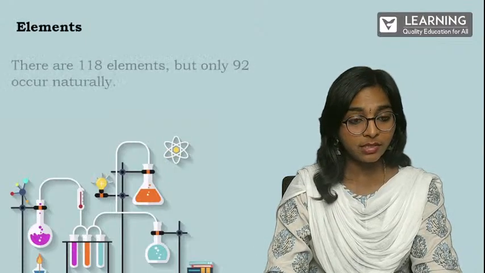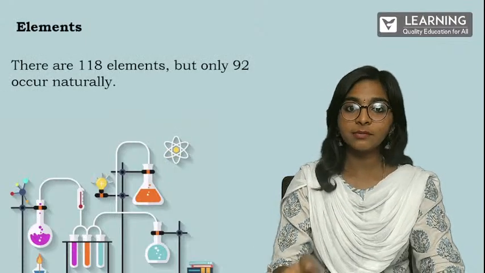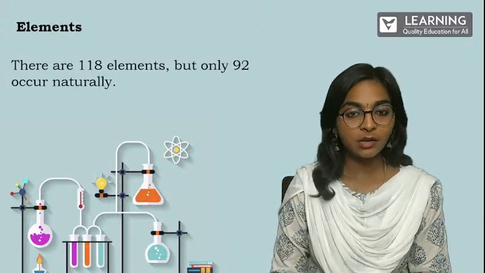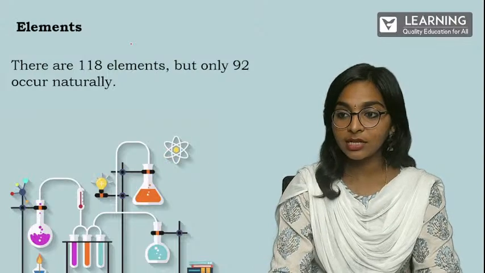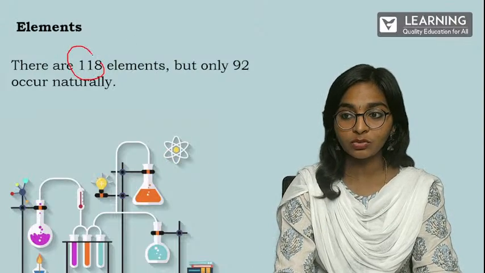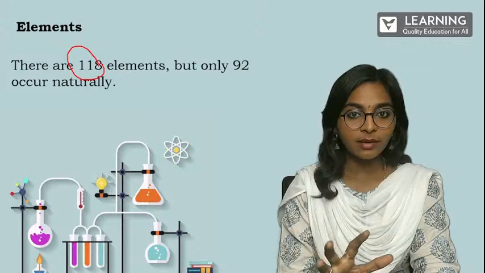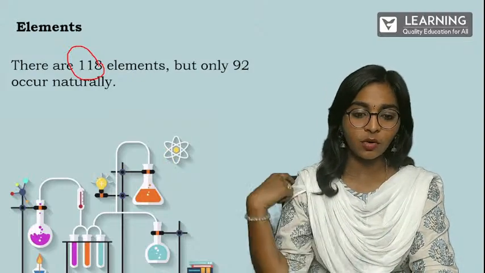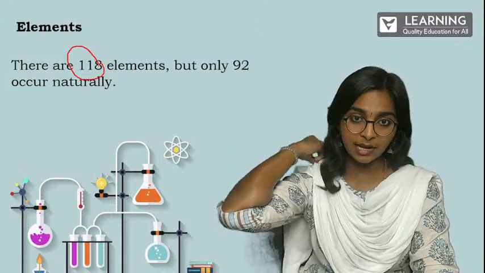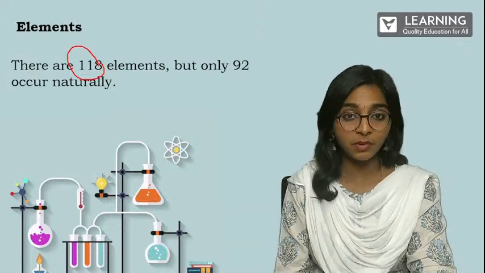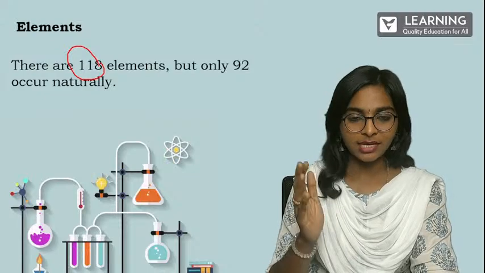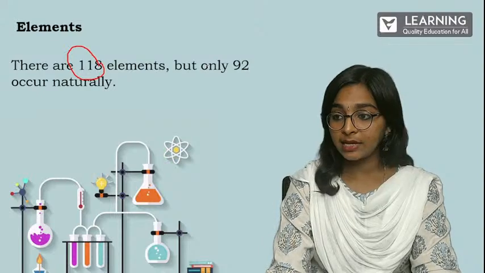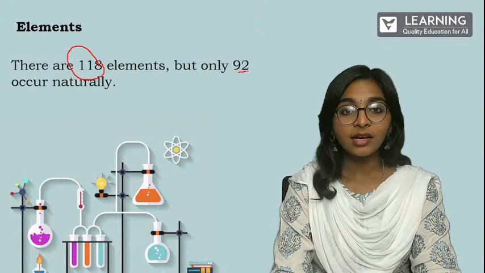So what are elements? Elements are the simplified form which we cannot actually break down. And do you know how many elements are there around us? There are totally 118 elements known so far. This is to our knowledge, whatever the scientists have researched and found. There might be more, we don't know. The research is ongoing, but till now it is 118. And of these, 92 occur naturally.